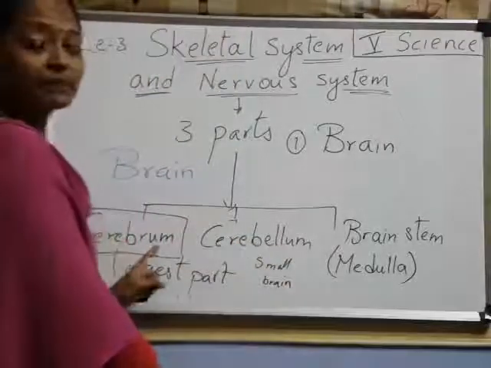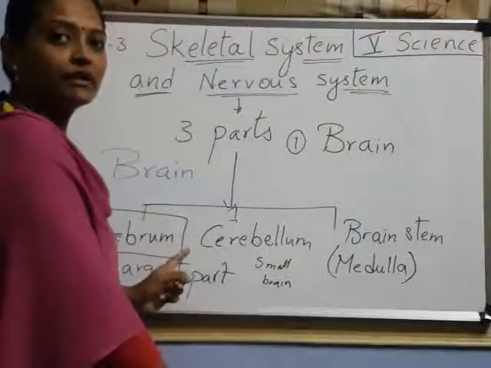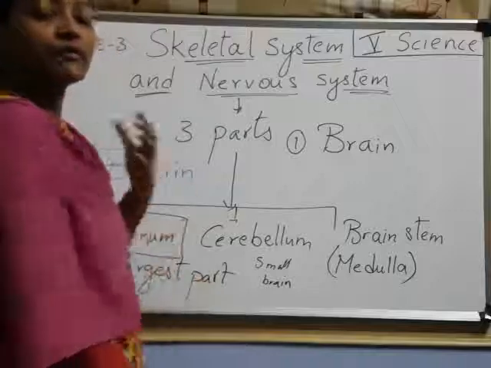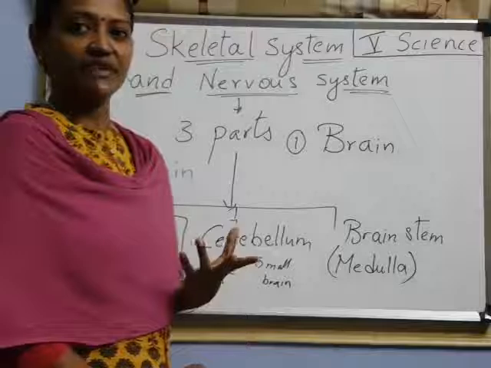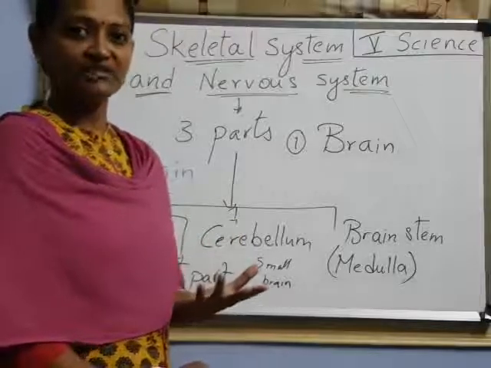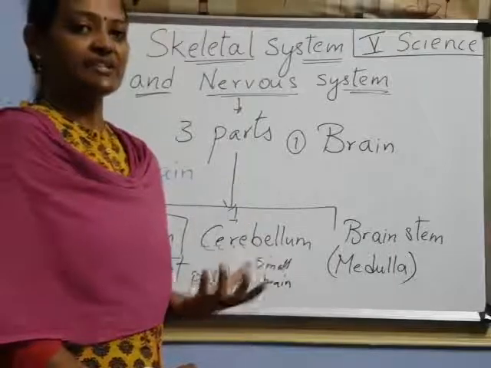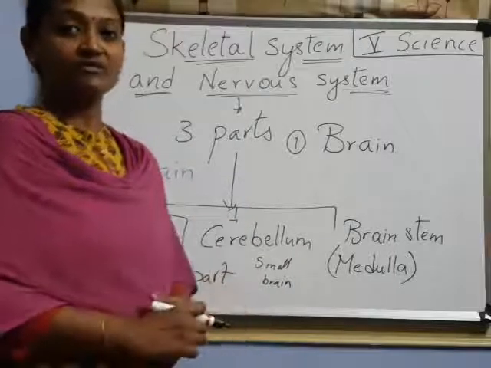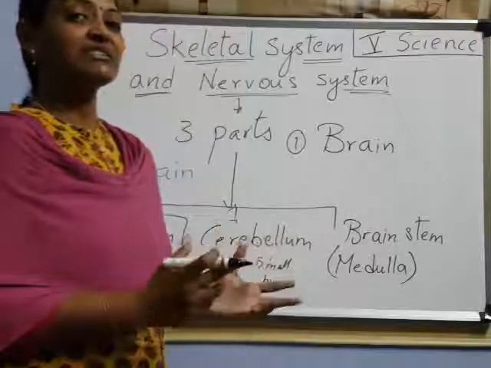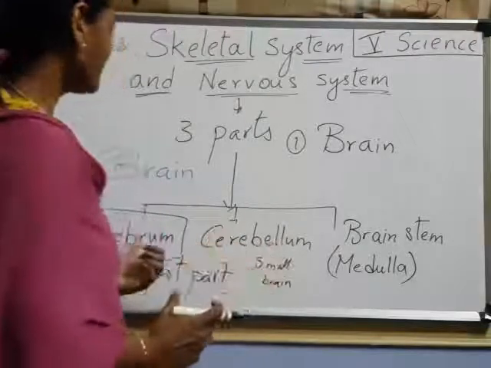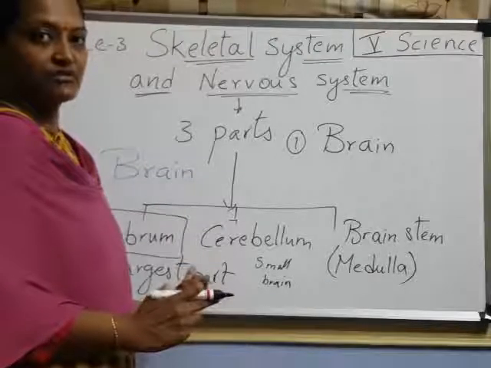First, cerebrum is the largest part of the brain and it controls our intelligence. We have the capacity of thinking, right? We are able to think, isn't it? So it controls all the intelligence, logical questions sometimes. All the logic, thinking, intelligence, writing, all this comes under the cerebrum. Understood? Cerebrum controls all the functions of the body.